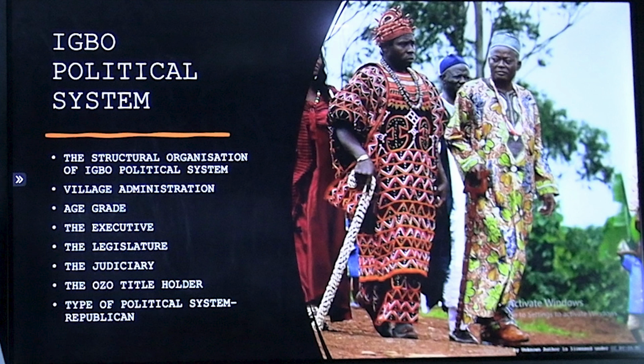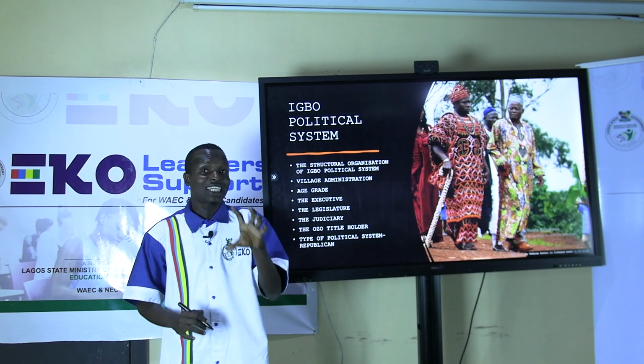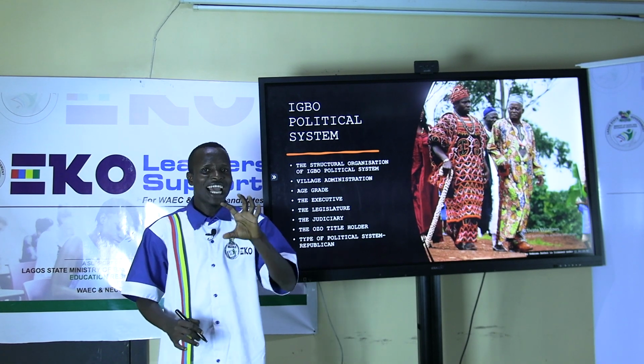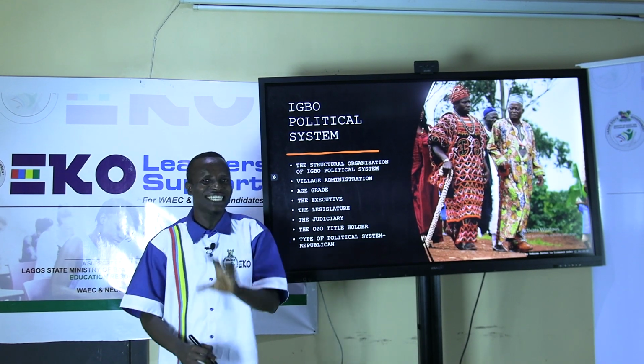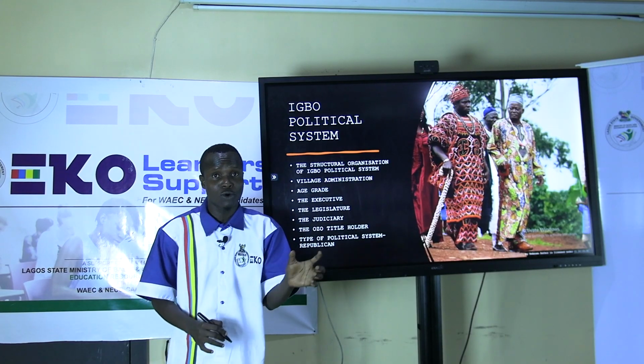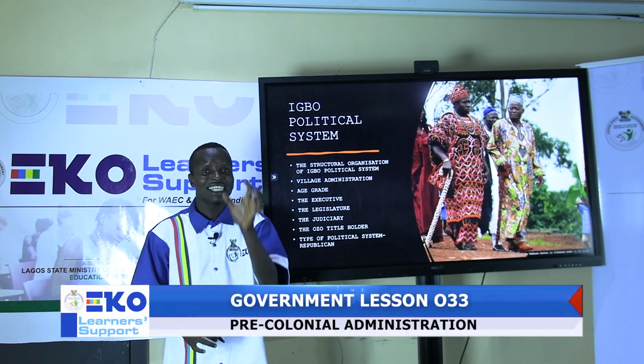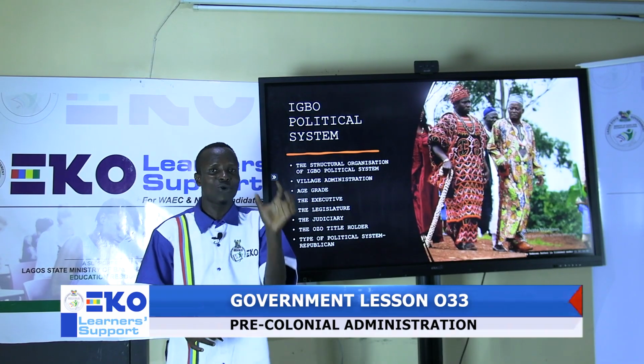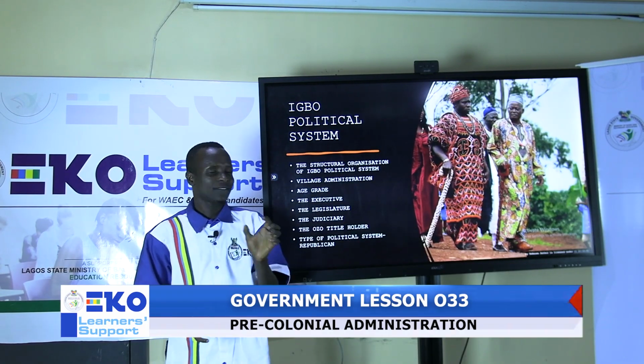Each village has their own head. Village 1 has a head, village 2 has their own head, village 3 has their own head, village 4 and so on. That is how the Igbo practice their system. Most times we call it an acephalous system, a system that is decentralized. When you see acephalous in your WAEC or NECO, it means a system that is decentralized, a system that does not have a central head.